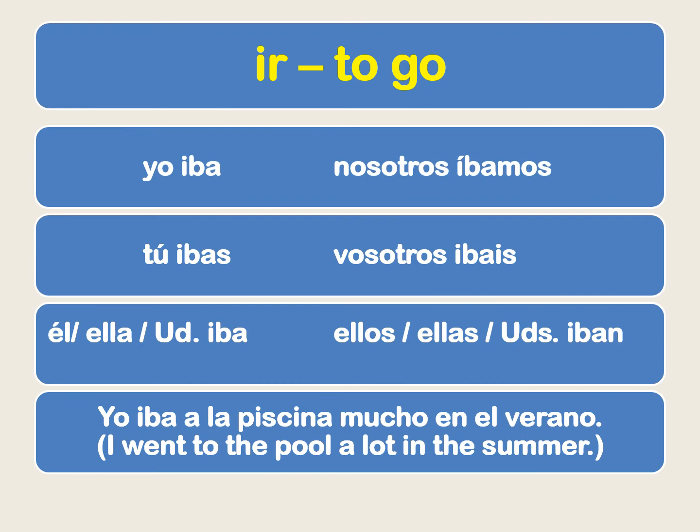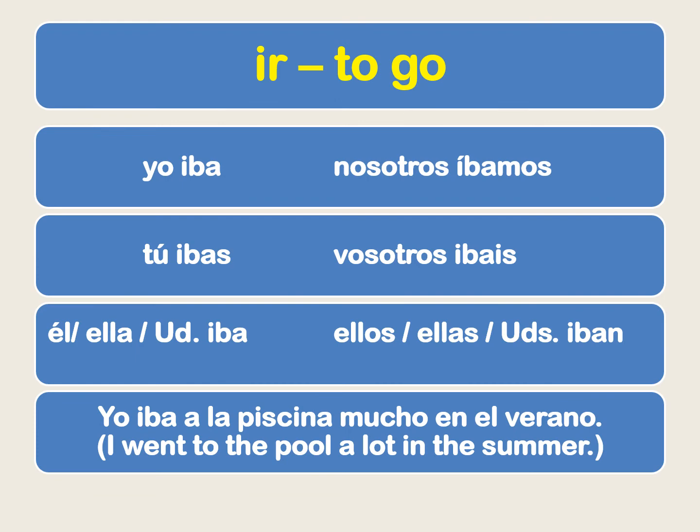But anyways, ir, to go. You're going to use that one quite a bit, and notice that it's very irregular. It's some type of iba ending. But again, we've seen endings similar to this before with the as, the a, the amos, the an. Very similar to an AR verb ending in the imperfect. So we've got yo iba, I went or I used to go. Ibas, iba, íbamos, ibais, and iban are the conjugations.